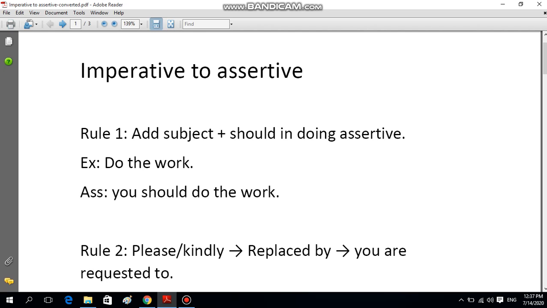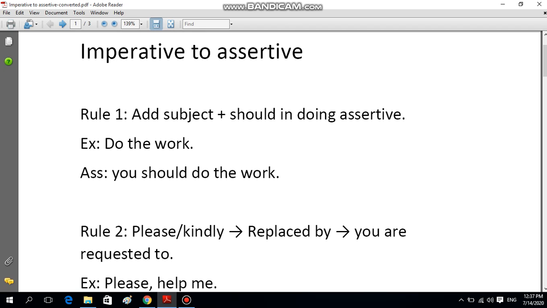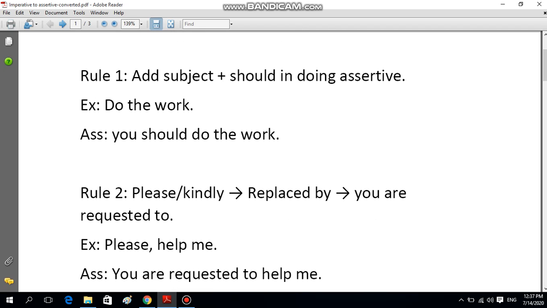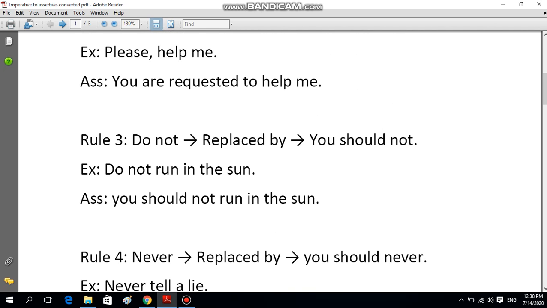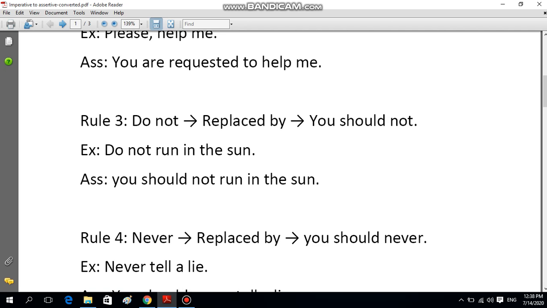So let's have a brief review of the previous class. The first rule was to add a subject. If you want to make the sentence assertive, you have to add a subject, then should. So do the work, so you should do the work. Rule 2 says if you add please or kindly, it will be replaced by you are requested to. So please help me, so you are requested to help me. Then comes do not. If you find do not, then it will be you should not. Do not run in the sun, so you should not run in the sun.